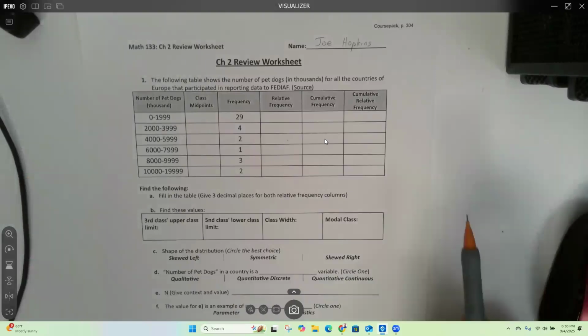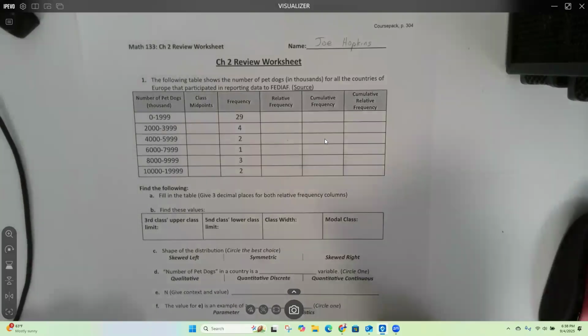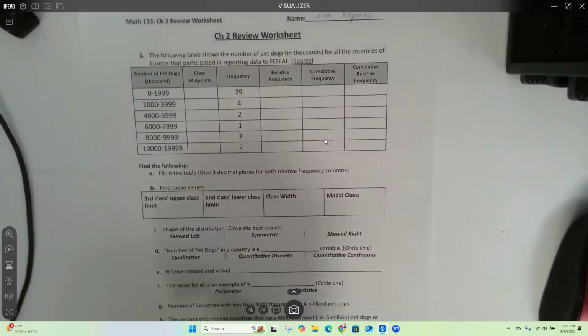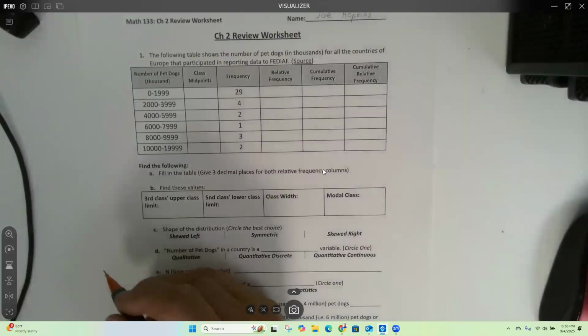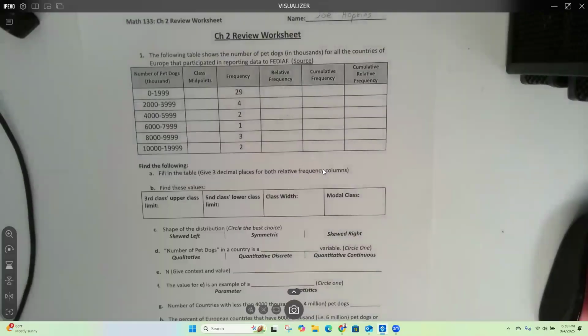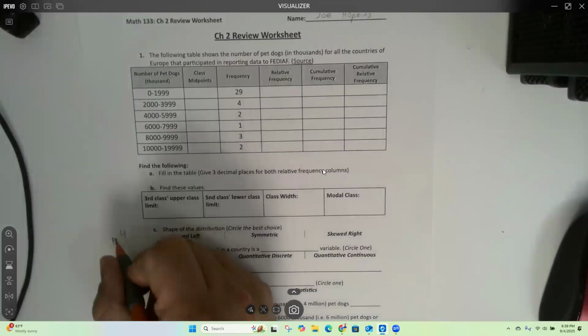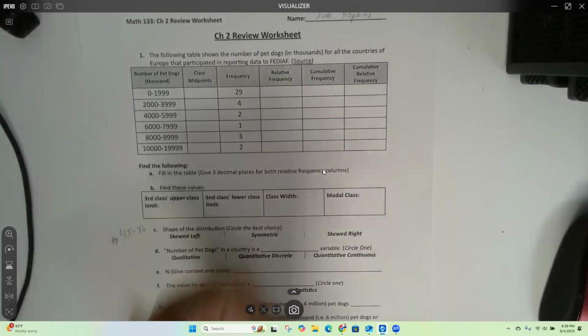Down here, when we talk about the shape of the distribution, you'll find information about that on pages 45 and 46 in your course pack.